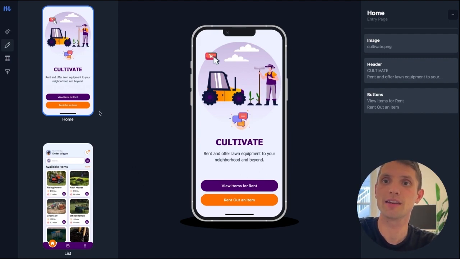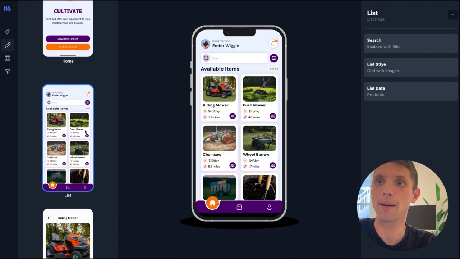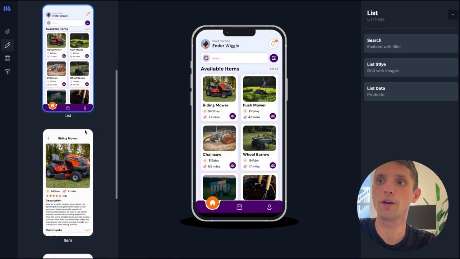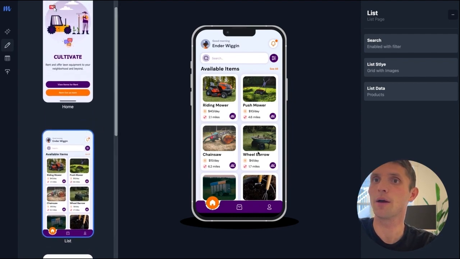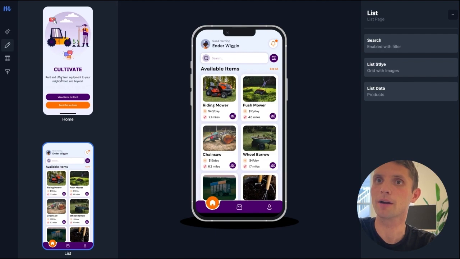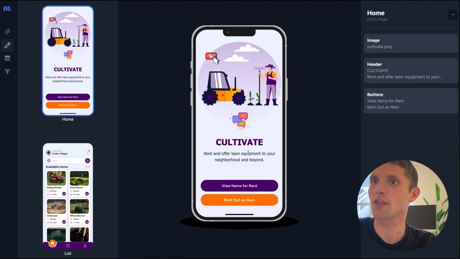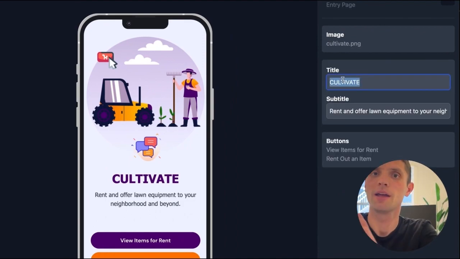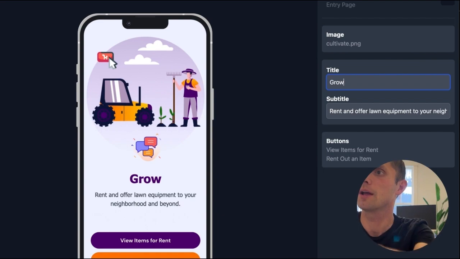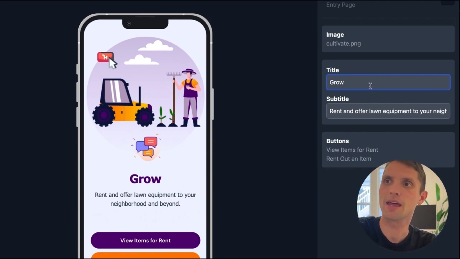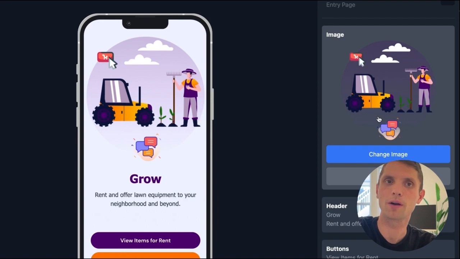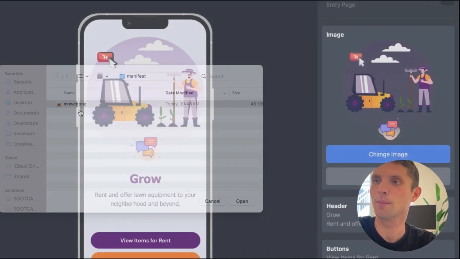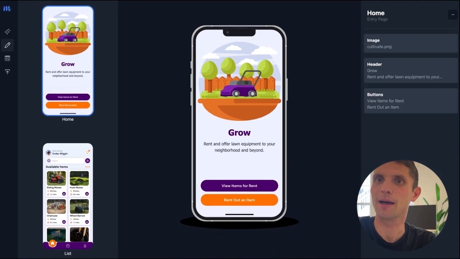Here we can see the different main screens that the app consists of, and for each one we can go and make some modifications. And so I don't like the Cultivate name here, and so I'm just going to change this over to something that sounds a little less like an industrial farm. I'll call it Grow. And then similarly with the image, I want something a little bit more residential. And so I'm going to change this image over to a mower. Great, I like this a lot more.